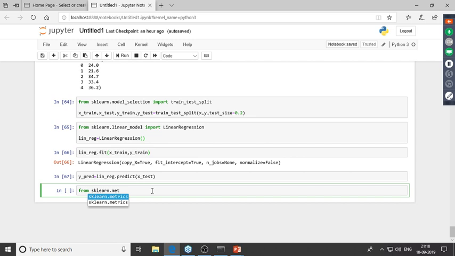So Sami has a question over here. Hi, my question is that since you have only used one variable, RM, as the independent variable, if I want to use more than one variable as independent variables, multiple independent variables, so that I can predict, can you please show an example of that? Okay, sure.